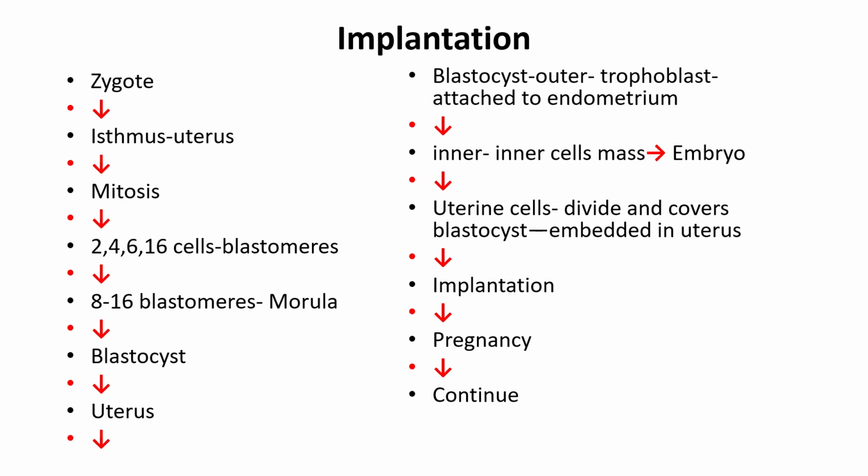Then it is converted into the blastocyst in the uterus. The blastocyst's outer part, the trophoblast, attaches to the endometrium, and the inner part, the inner cell mass, forms the embryo. The uterine cells divide and cover the blastocyst, and it is embedded in the uterus. That is called implantation, and then pregnancy continues.